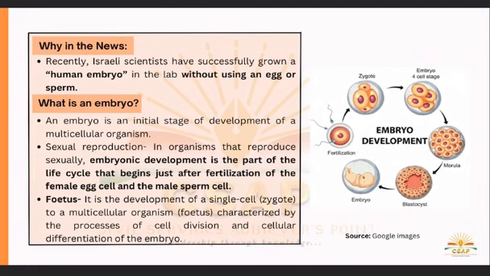When we talk about an embryo, we know that in an organism that reproduces sexually, embryonic development is part of the life cycle, and it begins right after fertilization of the female egg and the fusion of the male sperm cell. So this whole development of the embryo is referred to as embryogenesis.